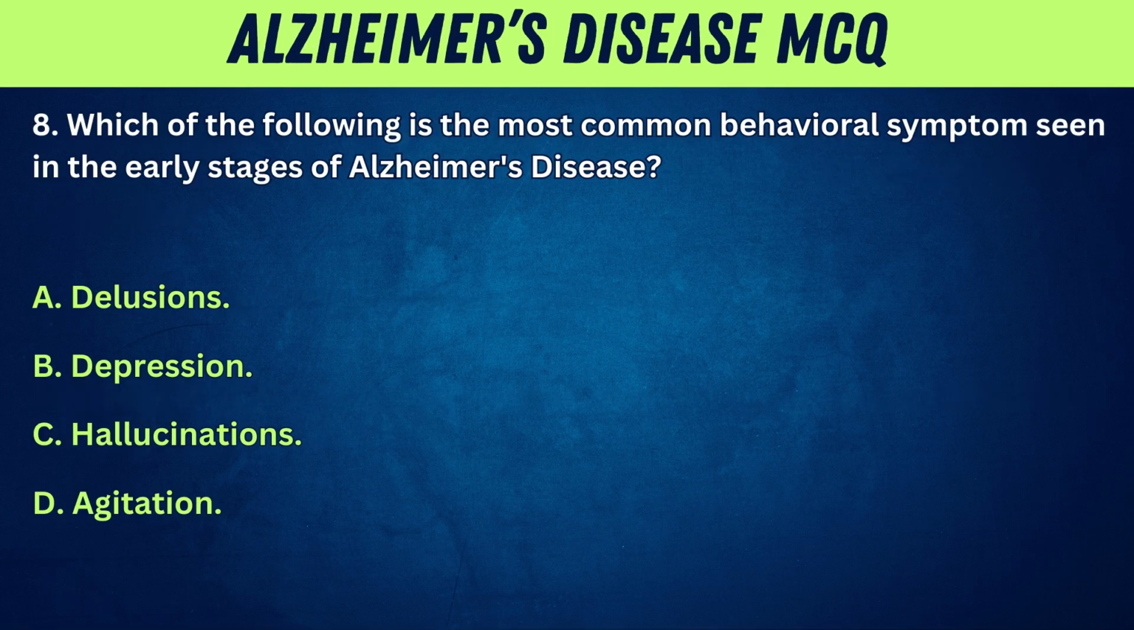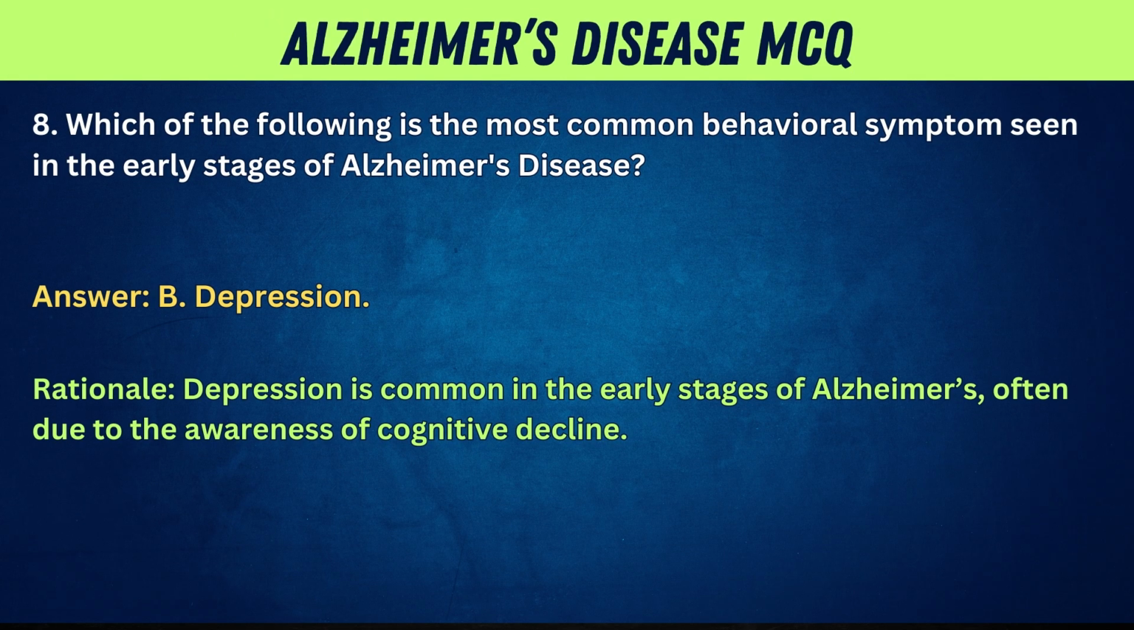8. Which of the following is the most common behavioral symptom seen in the early stages of Alzheimer's disease? A. Delusions. B. Depression. C. Hallucinations. D. Agitation. Answer: B. Depression. Rationale: depression is common in the early stages of Alzheimer's, often due to the awareness of cognitive decline.